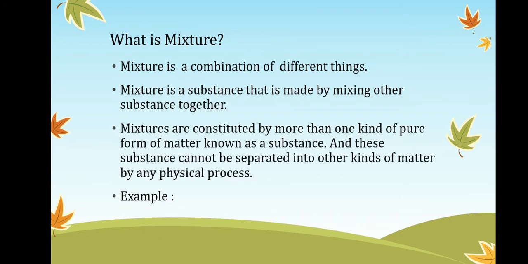What is a mixture? A mixture is a combination of different things. It means when we combine two things we obtain one substance, that is called a mixture. A mixture is a substance that is made by mixing other substances together. When we mix substances and as a result we obtain one substance, that is called a mixture.